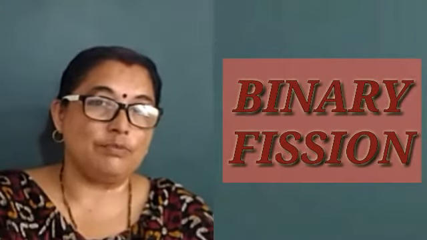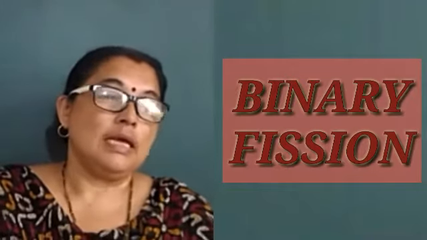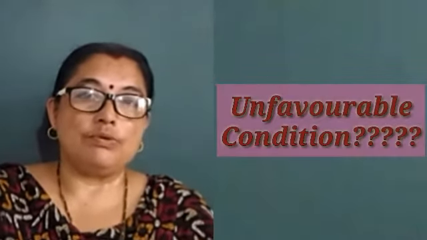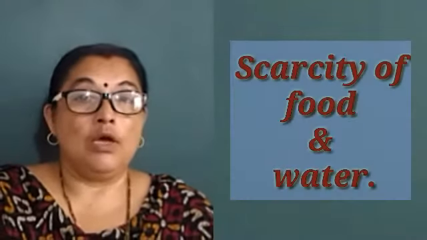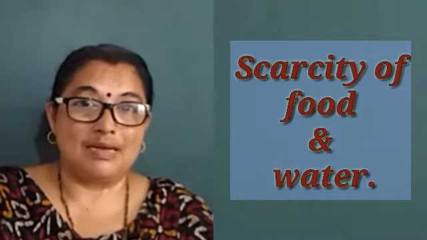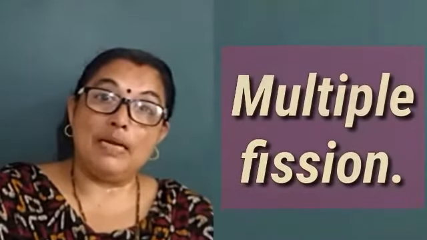Again, I will make you remember that this type of reproduction, binary fission, occurs only in favorable condition. In unfavorable condition, it doesn't occur. Then how does amoeba or a protozoan reproduce when the conditions are unfavorable? Unfavorable means food is not available in plenty, water is not available, that means we can say in summer season. How does it reproduce? It reproduces by multiple fission.